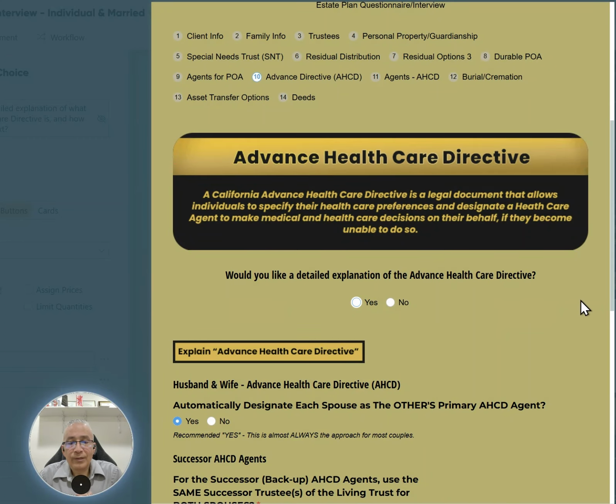Advanced healthcare directives. This is also a cornerstone of an estate plan. All clients must consider the benefits of having an advanced healthcare directive in the event they themselves become incapacitated, for example, with dementia, Alzheimer's, a stroke, or an accident where they're paralyzed, allowing them to designate who will act on their behalf, medically speaking, for their medical decisions.